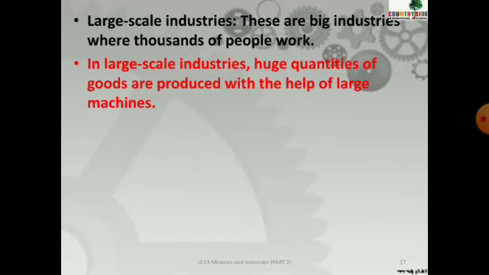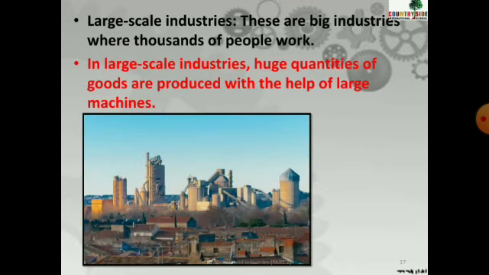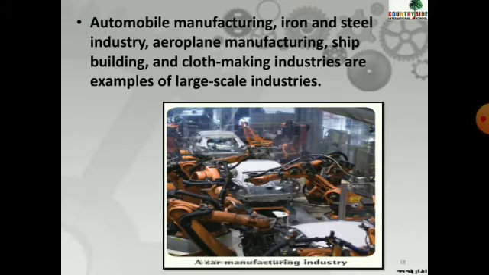So why are there thousands of people working over there and big machines required? Because we want to produce goods in large quantities. We do not require 1,000 or 2,000. We require millions of products from that particular industry. So these are the large scale industries where big machines are used and thousands of people work.